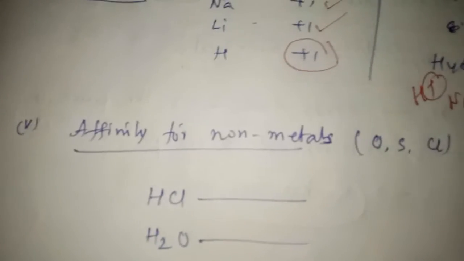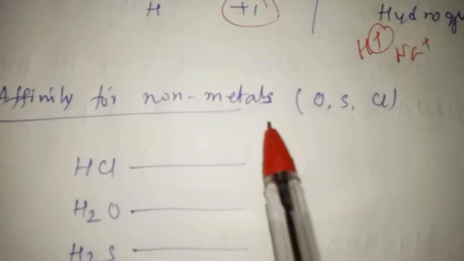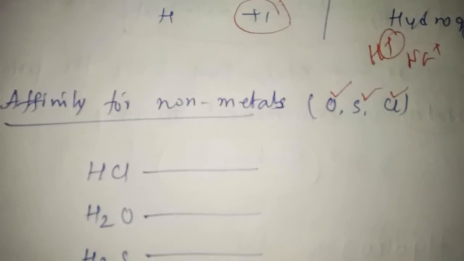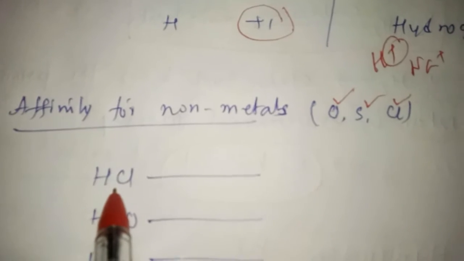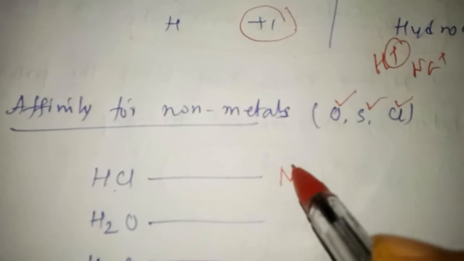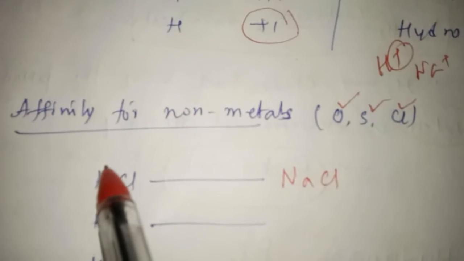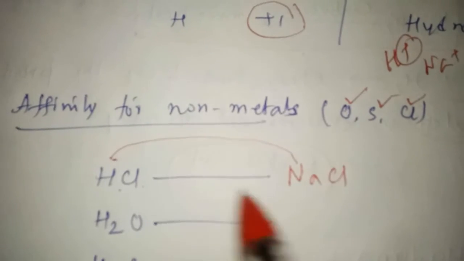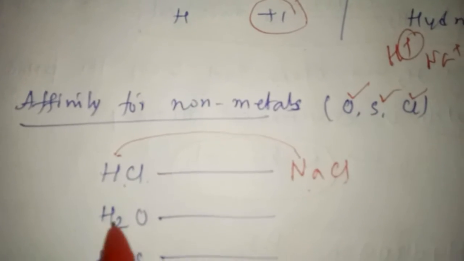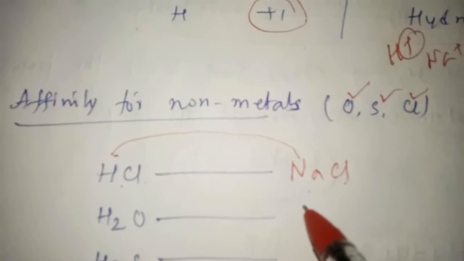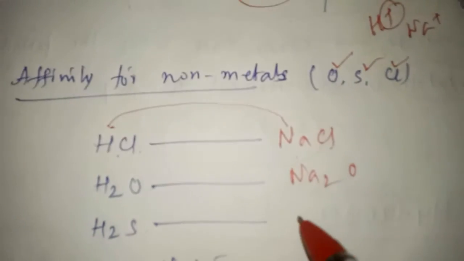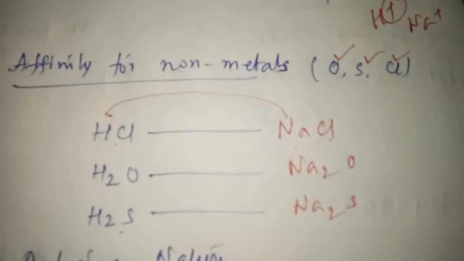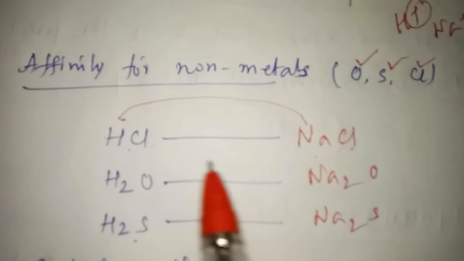Now next point is affinity for nonmetals. If I take examples of nonmetals, such as oxygen, sulfur, chlorine, hydrogen forms HCl like sodium forms NaCl. So hydrogen resembles alkali metals: hydrogen forms HCl, and sodium forms NaCl. Hydrogen forms H2O and alkali metals form Na2O. Hydrogen forms H2S, alkali metals form Na2S. So compounds of hydrogen and alkali metals are similar.